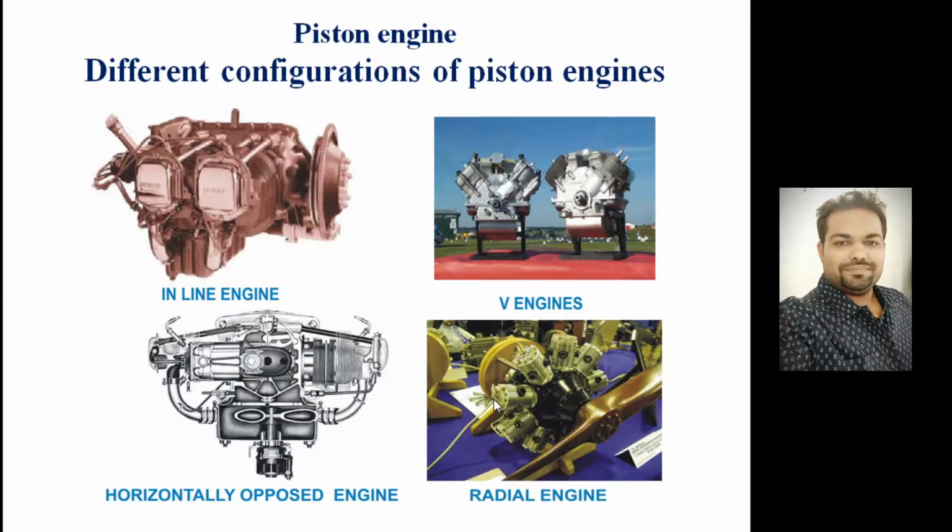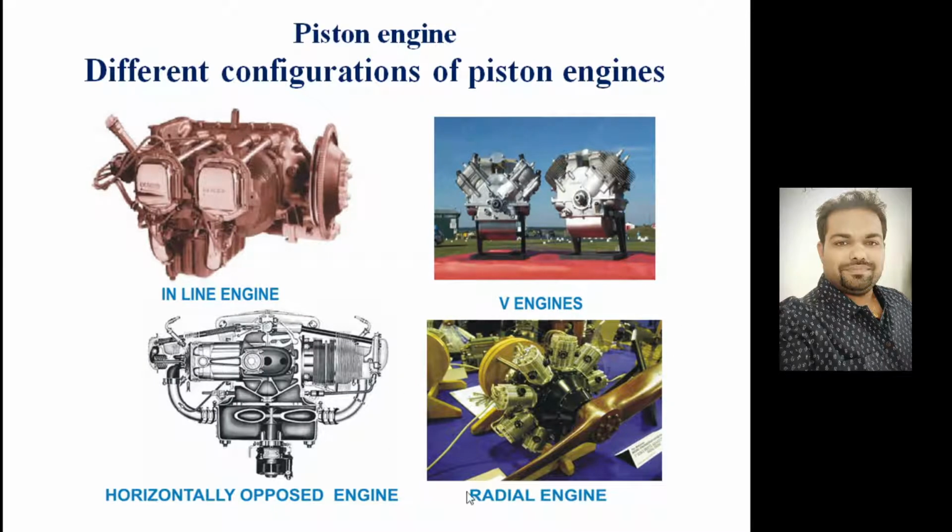The next, much more famous configuration is basically the radial engine. If you look at this configuration, this is the position of the crankshaft, to which your propeller is attached, and all the cylinders are arranged radially, all around the circumference.